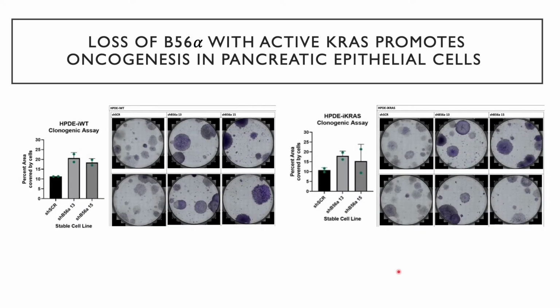And again, in another phenotypic assay called a clonogenic assay, loss of B56 along with active KRAS causes higher colony formation than in cells that have active B56 alpha.